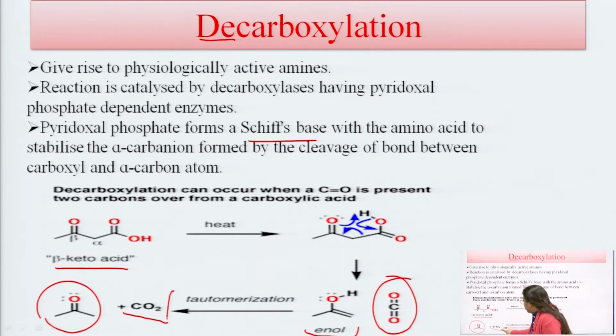Decarboxylation occurs in compounds in which a carbonyl group is present in the structure. If there is no carbonyl C double bond O group in the structure, decarboxylation does not occur, because in this reaction there is removal of the carboxyl group from the amino acid.